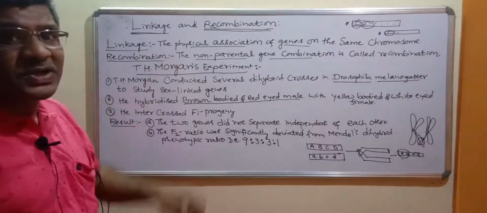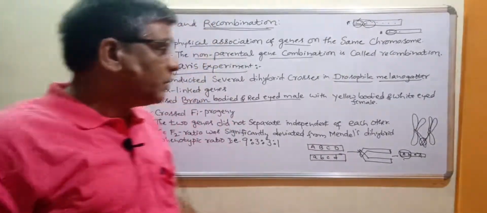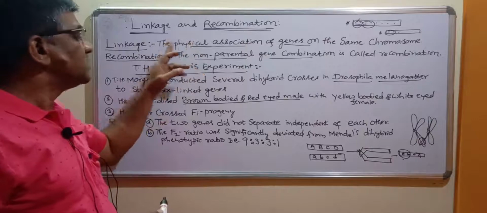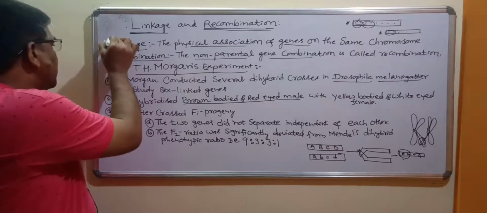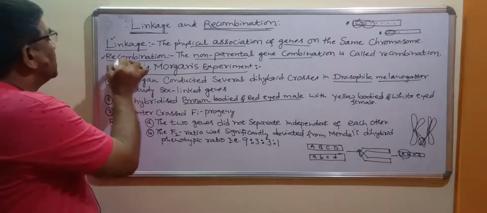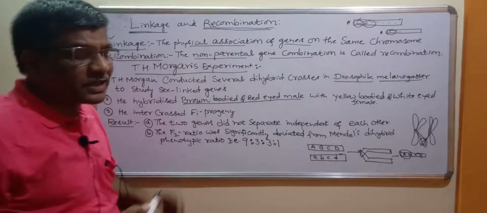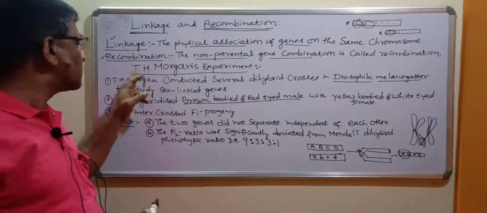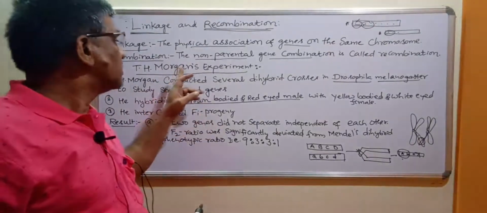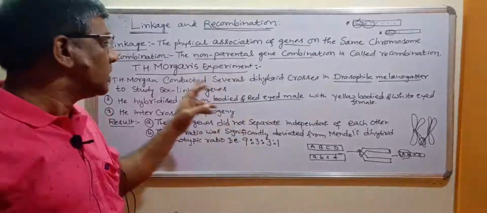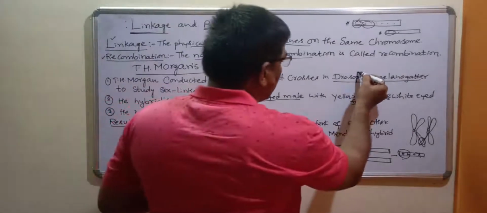This concept was understood later, after the death of Mendel. Mendel could not know about linkage and recombination. These two concepts were understood by later scientists after conducting so many experiments. T.H. Morgan, Thomas Hunt Morgan, you know that very well, experimentally verified the chromosomal theory of inheritance. He proved it afterwards by conducting experiments on an organism known as Drosophila melanogaster.